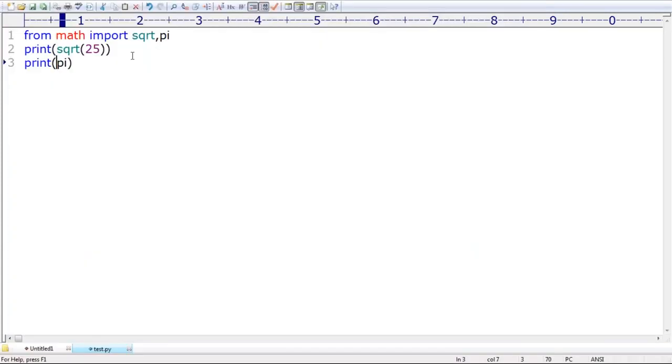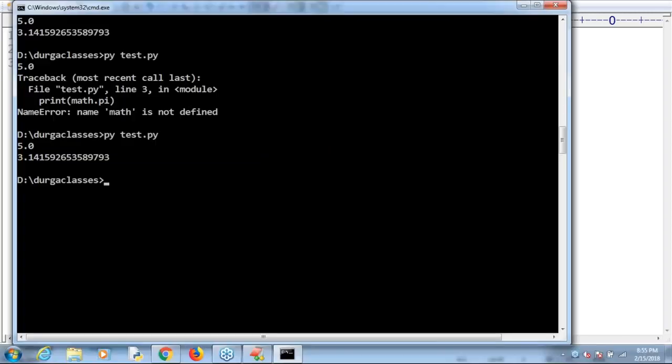Now I have one small doubt. Can I take star? That's the doubt: can I take star? Yes. Remember, Python provides flexibility up to a certain level only. Now observe: from math, is it possible or not possible? Yes. I'm taking star. Just observe a bit carefully. What will happen? Perfectly, it is valid. Remember that.